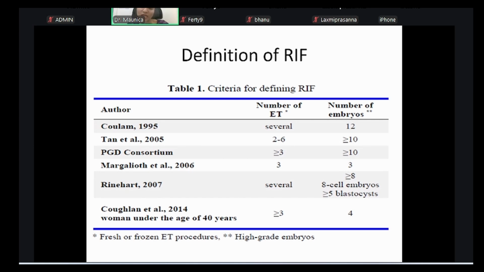They say that if at least 3 or more transfers have been attempted in a lady, out of which at least 4 high-grade embryos have been transferred, be it fresh or frozen, and the age of the lady is under 40 years, then we can give the diagnosis of recurrent implantation failure.